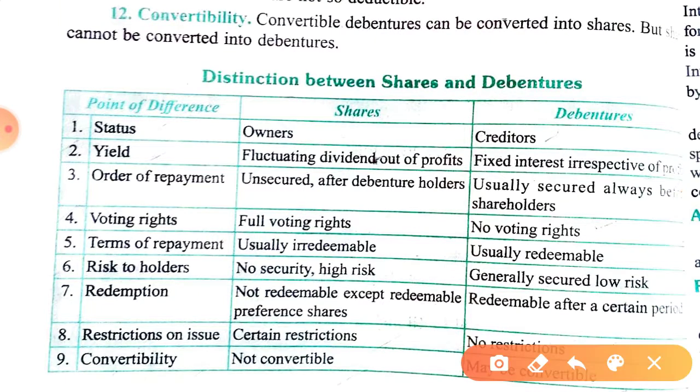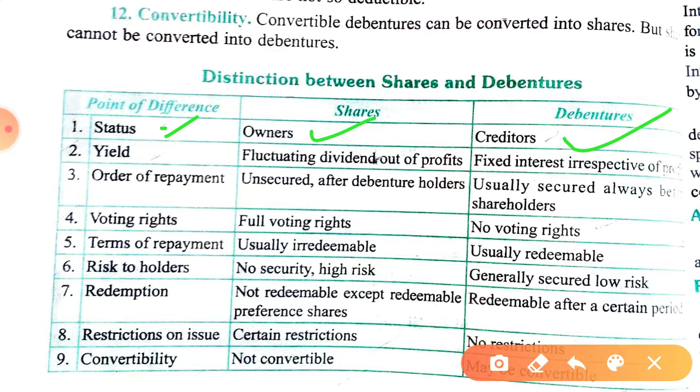So as you know, equity shareholders are the owners of the company, and debenture holders are the creditors. A shareholder gets the dividend, yes you know, only when there is sufficient profit. But debenture holders get fixed interest irrespective of profit or not, even in case of loss. As I told you, even in case of loss, the debenture holders will get their interest regularly.